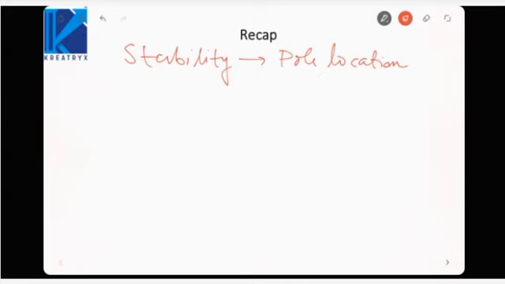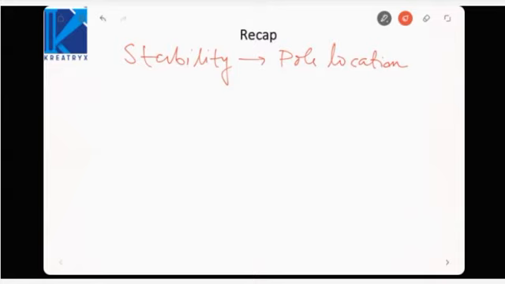Okay, so then how do we identify whether the system is stable or unstable? And if it is unstable, how unstable is it, that is, how many roots are lying in the right half plane? So the problem is how we can find basic information about the roots of the characteristic equation without actually solving it.